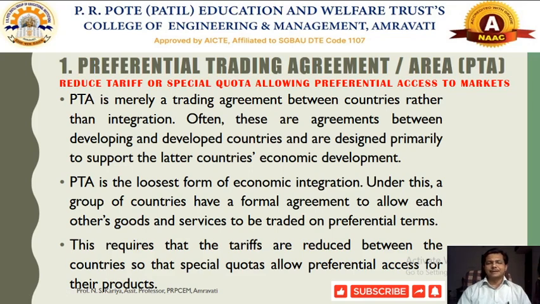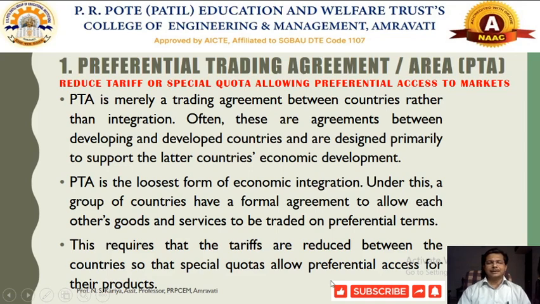If you remember, we already discussed most favored nations as well as the preferential access system, wherever we try to reduce the tariff. So here also, in the case of PTA, the member countries involved in this trade agreement try to reduce the tariff, use some quotas, and decide some preferential access.